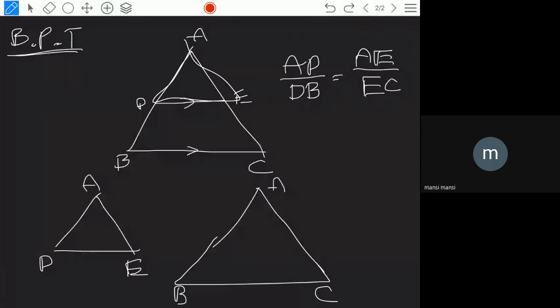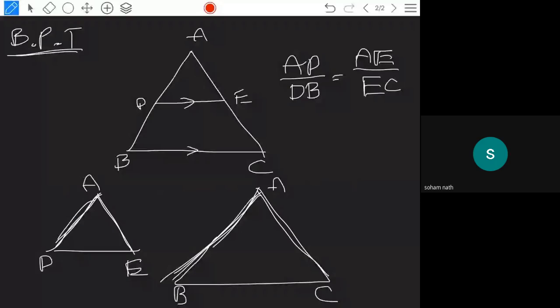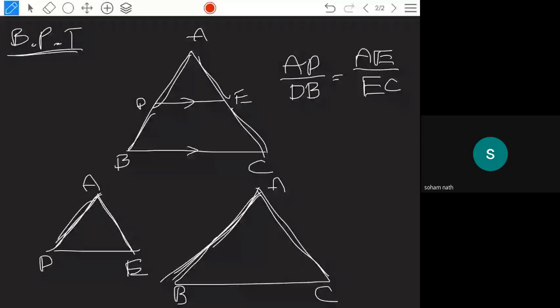Actually, Thales said that in this side and this side, AD by AB and AE by AC are also proportional. Is it visible to you? I think it is not displaying. Yes, sir, it is visible. Yesterday I said to you it's a continuation. AD by DB is equal to AE by EC. In the same way, AD by AB is equal to AE by AC. So this also I said to you.